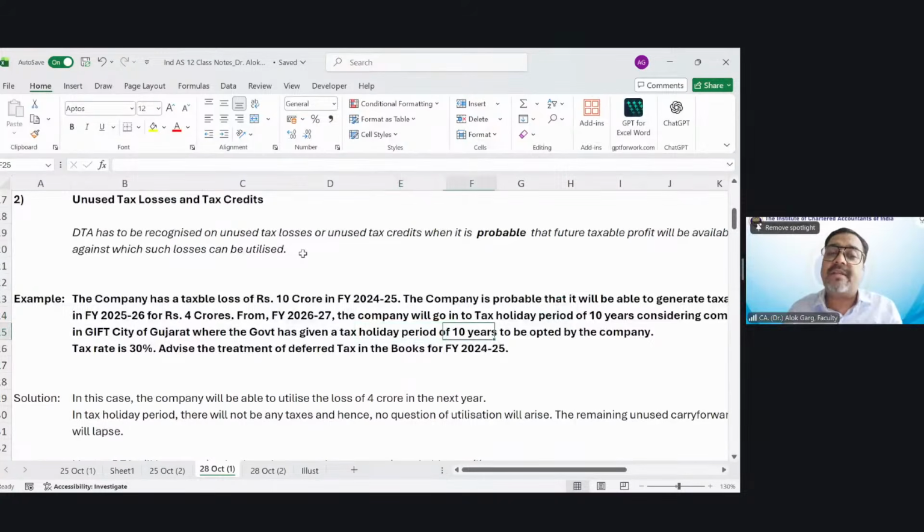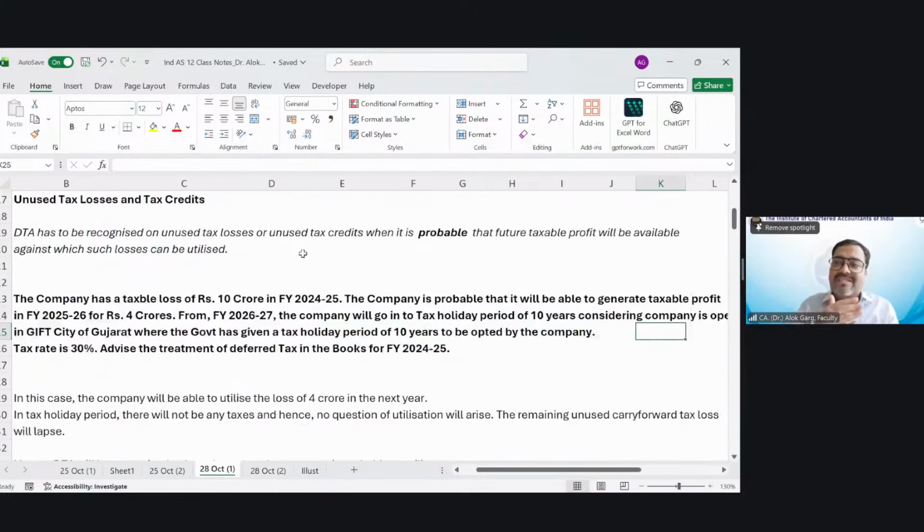Friends, the company has 10 crore of losses. These losses can be carried forward and set off only in the next 8 years. So at the end of 31st March 25, the company has a carry forward loss of 10 crore. In the next year, the company is foreseeing a profit of 4 crore only. From the next year for 10 years, the company is going to the tax holiday. So in the tax holiday period, is the company able to utilize these tax losses? Answer is no, because no tax has to be paid, right?